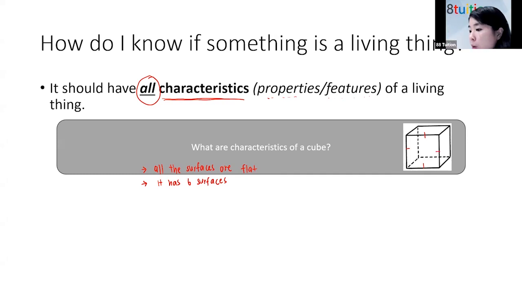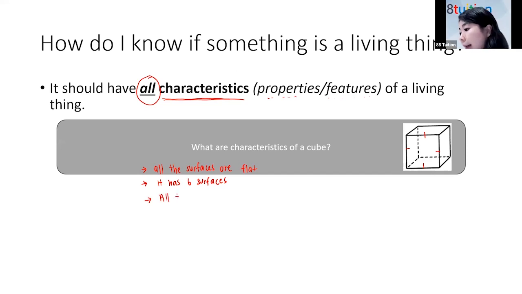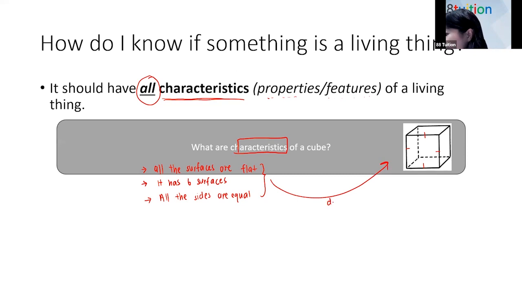Are they equal or not equal, Sam? Equal. Yeah, so that is one more characteristic of the cube. All the sides are equal. So now do y'all understand what a characteristic is? All these things can be used to describe the cube. These are properties of the cube.